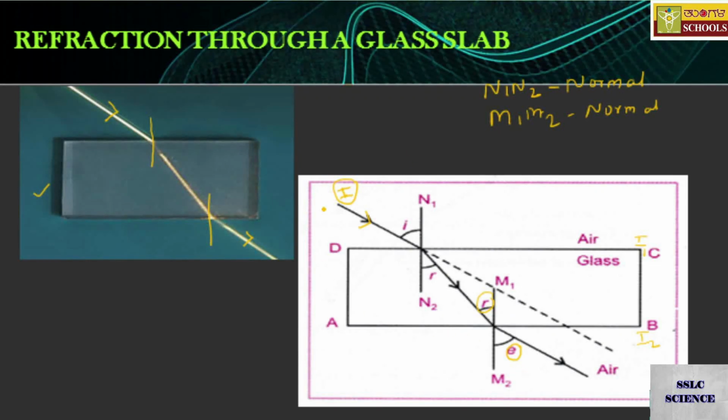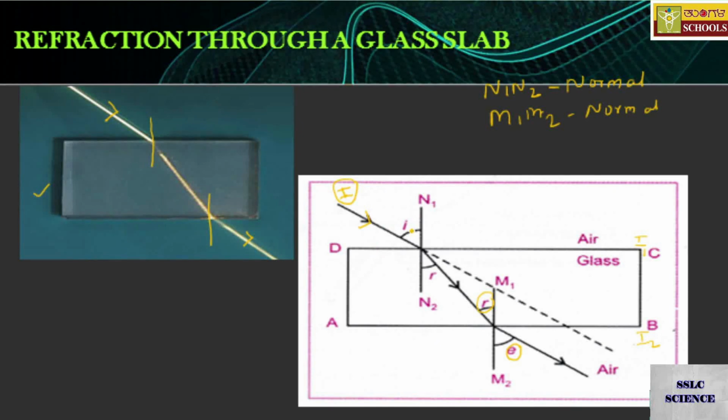You can note that if there is no glass slab, the light should go like this. It is shown by the dotted lines over here. So light should pass through in this direction, as shown by the dotted line, if there is no glass slab.